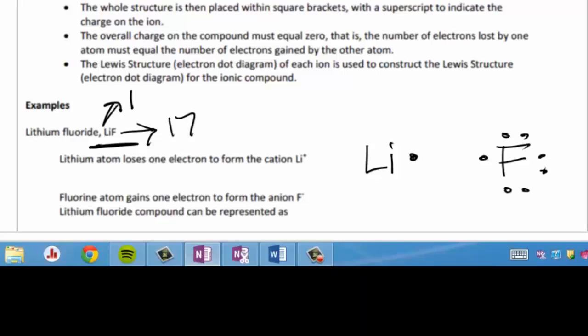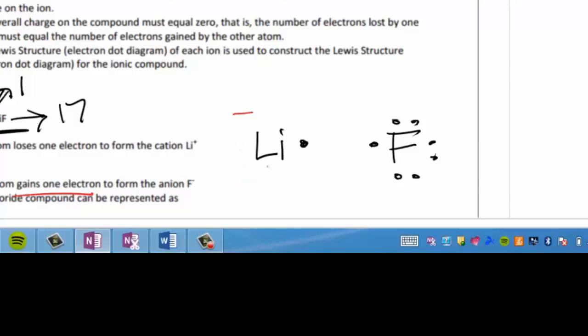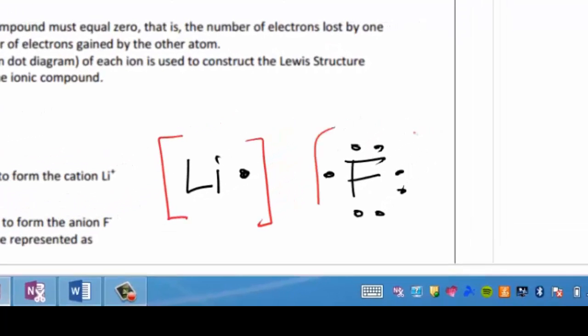1, 6, 7. Remember, it doesn't really matter what order you draw them in. I just like to show this little extra electron on the left because it's easier to do my transfer. And now I'm just going to switch my color. Okay, so fluorine is going to gain the 1 electron, right? So the whole structure is placed within square brackets. So you would show, here's lithium, here's fluorine, and sometimes I'll show the brackets and sometimes I won't.